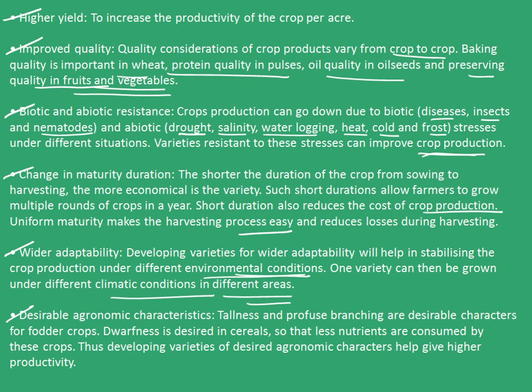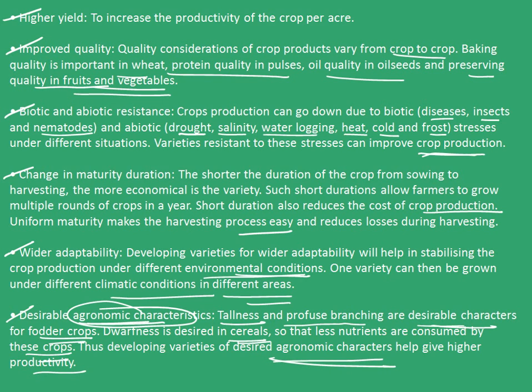The last one is the desirable agronomic characteristics. What do you mean by agronomic characteristics? Tallness, profuse branching are desirable characters for fodder crops, which are the agronomic characteristics. Dwarfness is desired in cereals so that less nutrients are consumed by these crops. Thus, developing varieties of desired agronomic characters help give higher productivity.